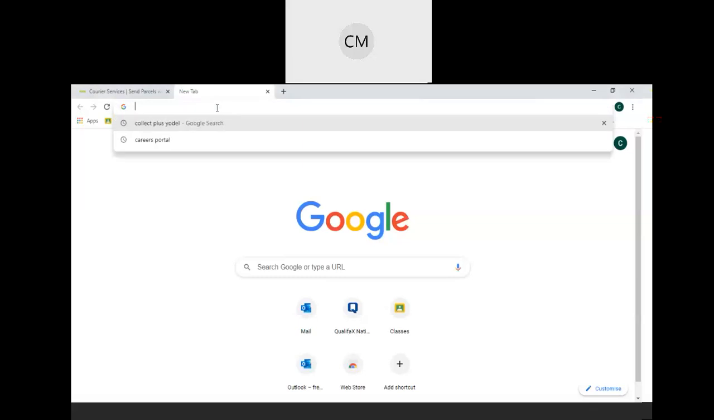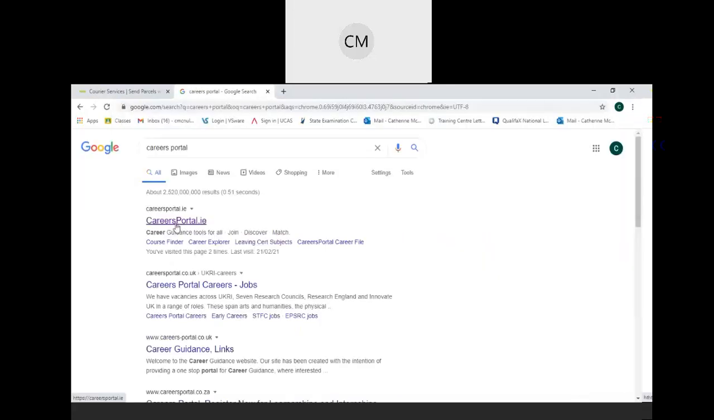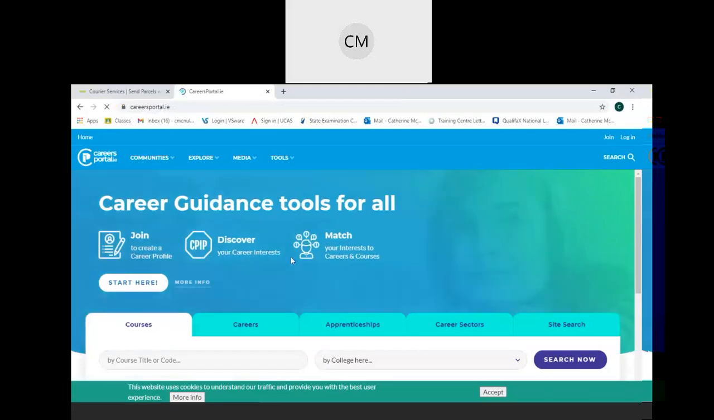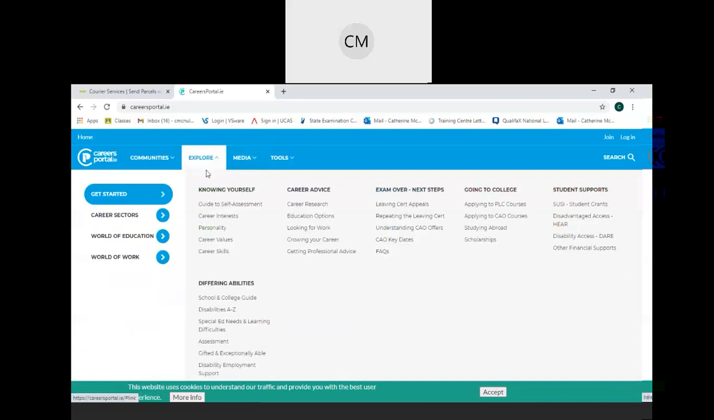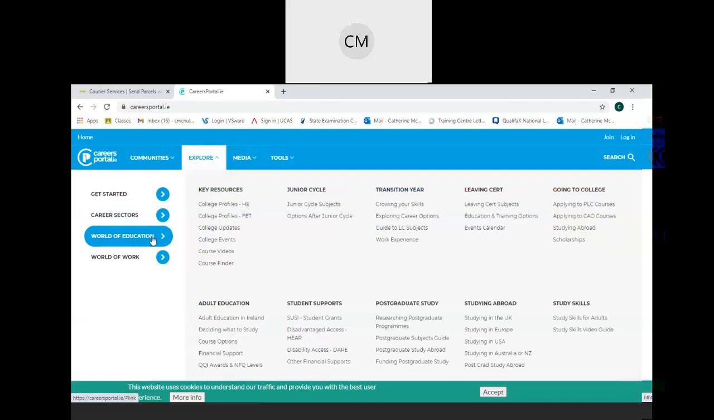So if we have a look first, if we just type in Careers Portal, and it is .ie, but if you type in Careers Portal, it'll come up. So it's careersportal.ie. So that will bring you to the home page. Now there are a lot of tabs and things on this page, but if you just go to what you want for now, which is you will go to Explore, and then go down to World of Education, and then go over to Leaving Cert Subjects and click on that.